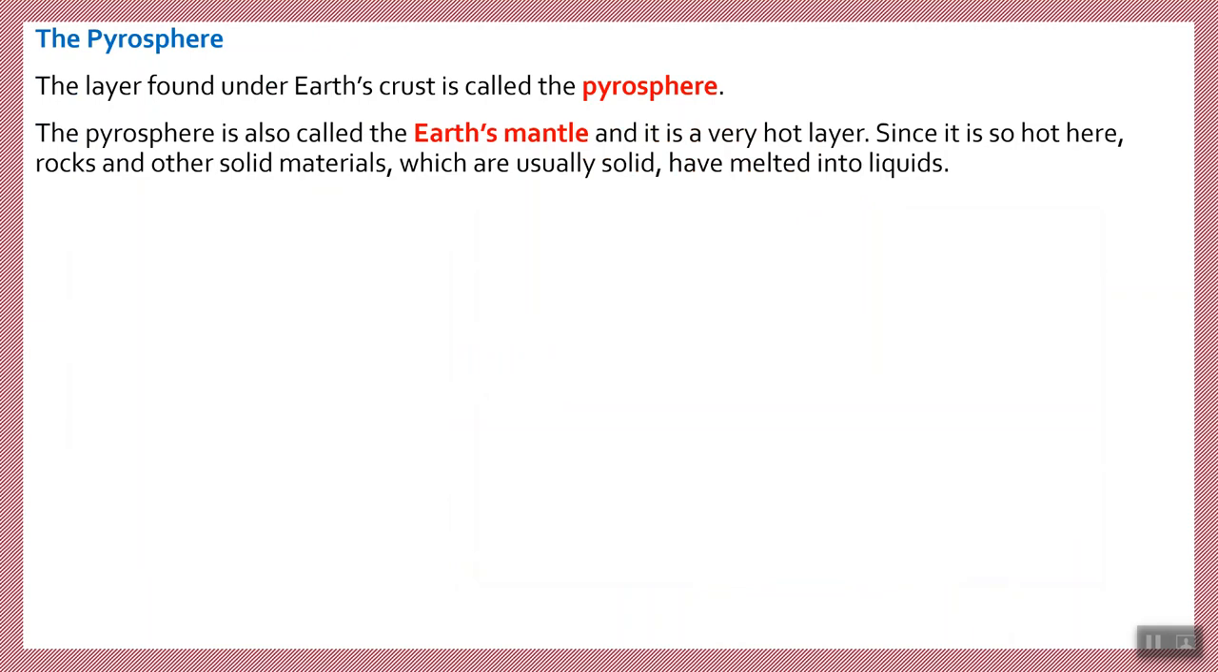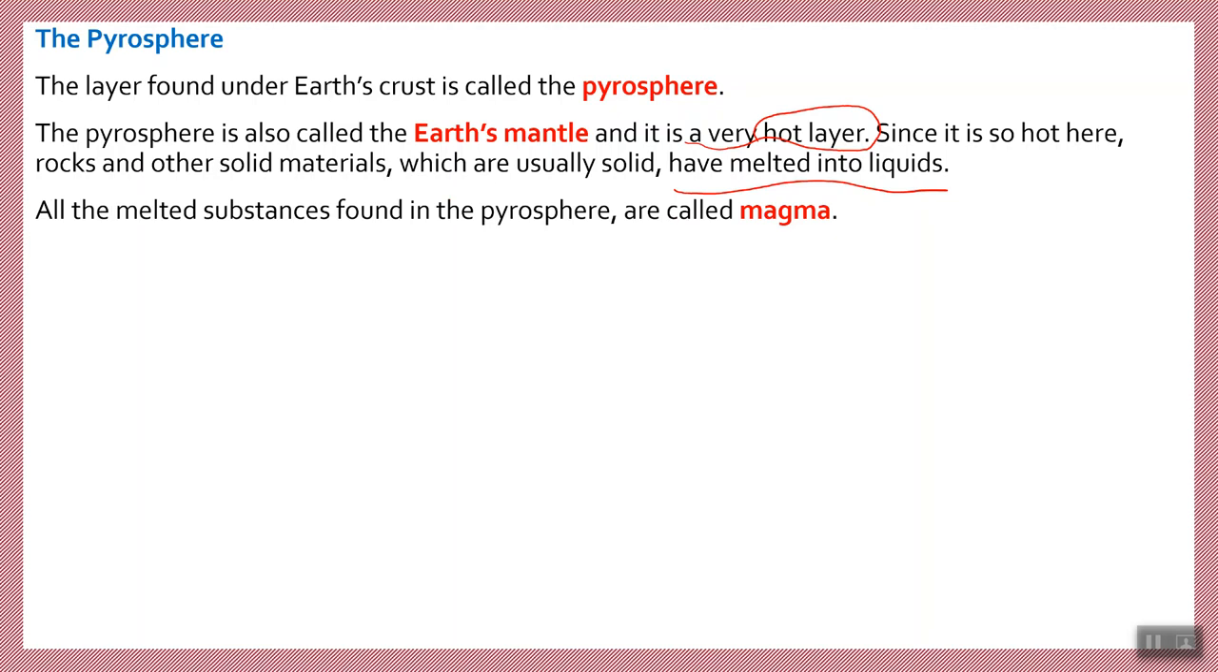It's a very hot layer. Look, this one is important. It's a very hot layer. It's not like the crust. Since it's so hot here, rocks and other solid metals, which are usually solid, have melted into liquid. That's why when a volcano happens, you see that the boiled rock, or let's say melted rock, just comes out. All the melted substance found in the pyrosphere or in the mantle is called magma.